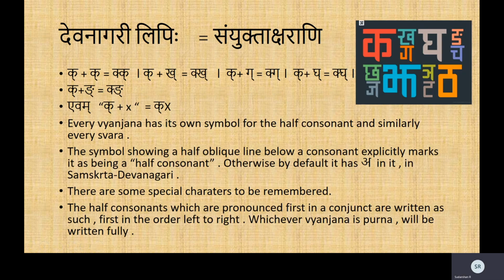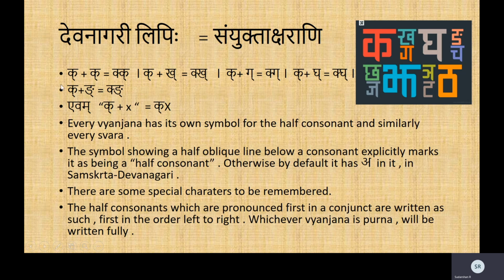Now, quickly rushing through the Devanagari Lipi. Here we see that if it is a samyuktakshara, it's very logical. You just use the half form of the first vyanjana. What is a samyuktakshara? If you remember, it is vyanjana plus vyanjana, right?